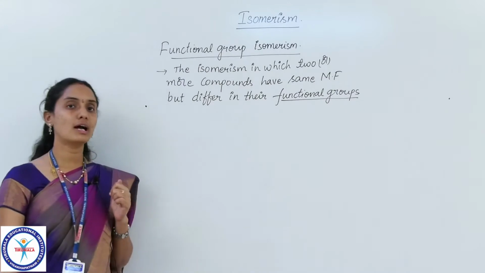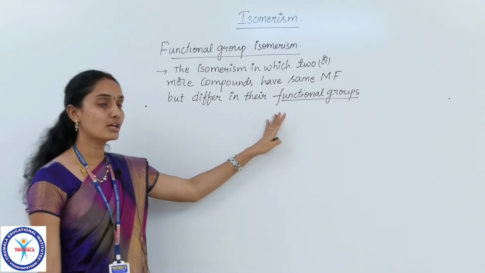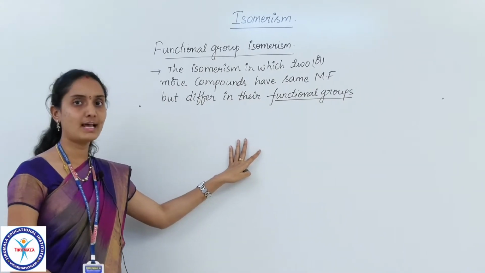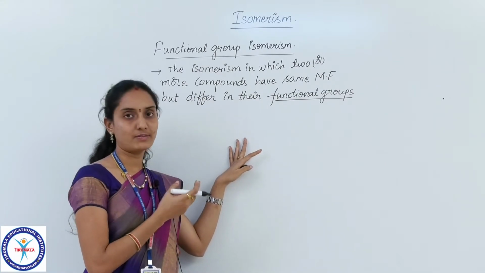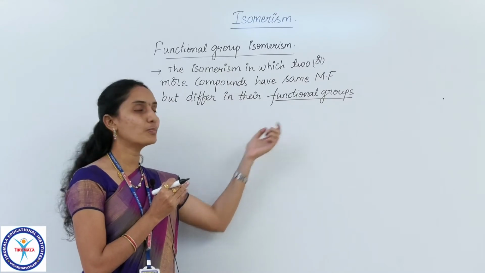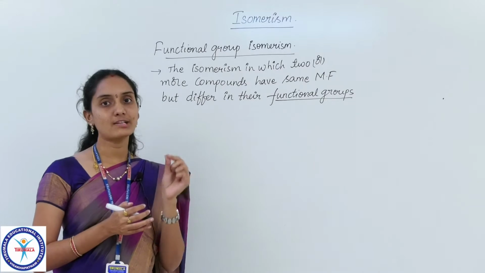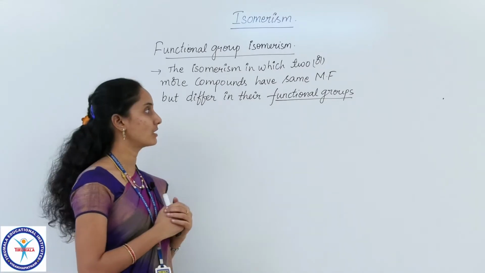I think all of you have well known about the word functional group. Functional group is nothing but a group of atoms or a single atom which imparts a special character to the carbon chain. As we have discussed in our nomenclature session, a functional group is a group of atoms or a single atom which is attached to the carbon chain that imparts special characters to it.